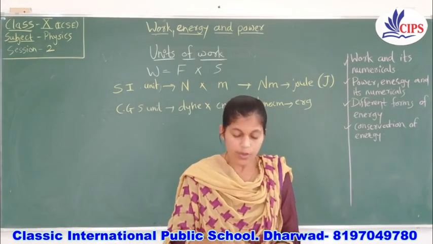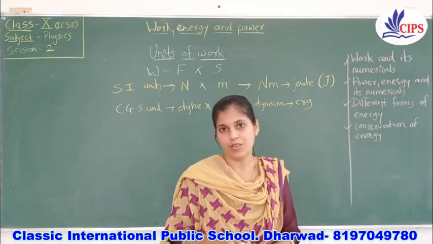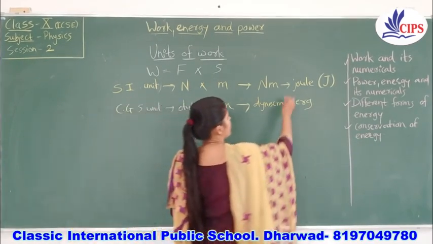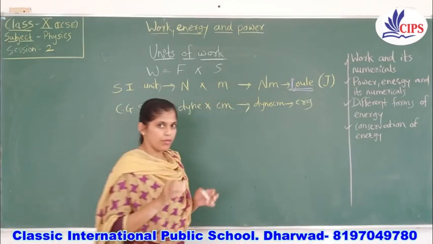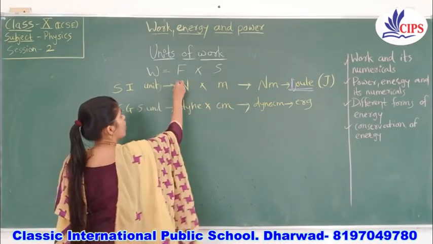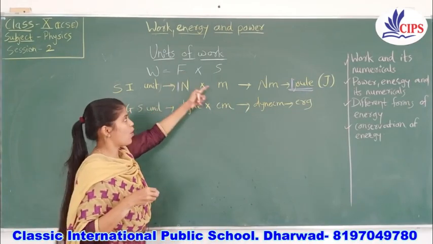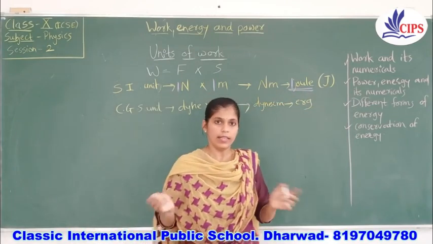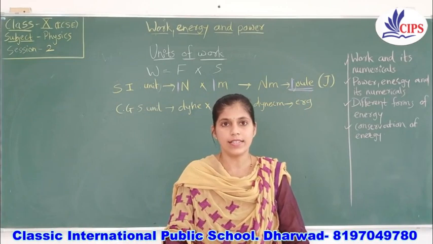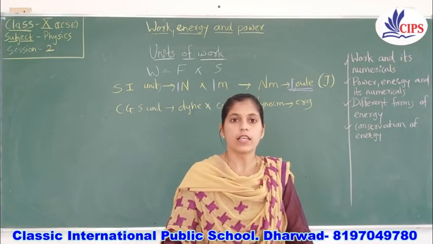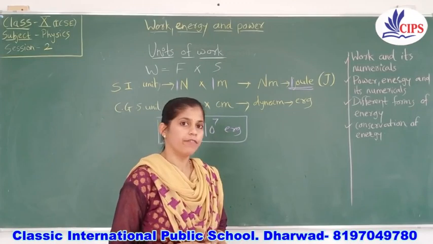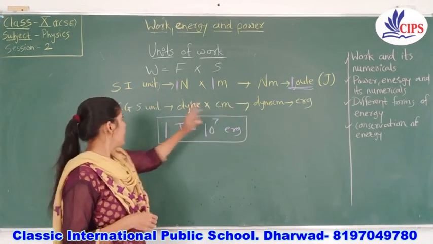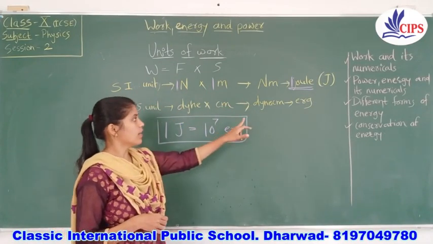Now, suppose you get a question in your exams: what do you mean by 1 joule? You should be able to give the answer: when 1 Newton of force is applied and the body is displaced by 1 meter, that time 1 joule of work is done. So this is the thing about the units of both. This is all about the units of work. Don't forget that whenever you are mentioning the SI unit, it is joule, and the CGS unit is erg.